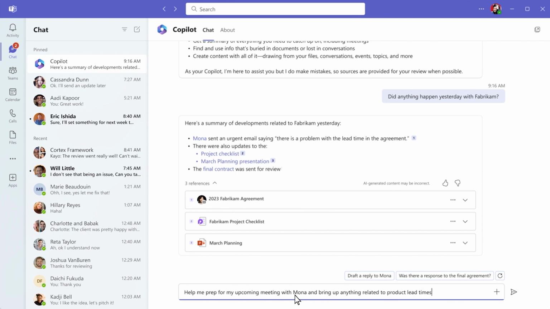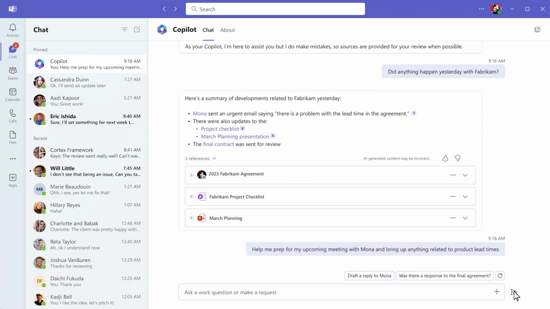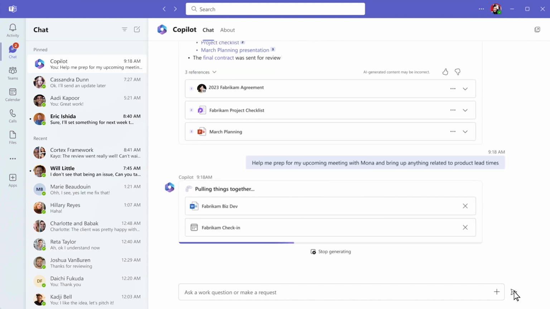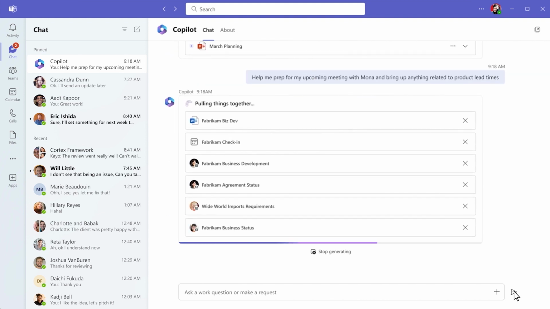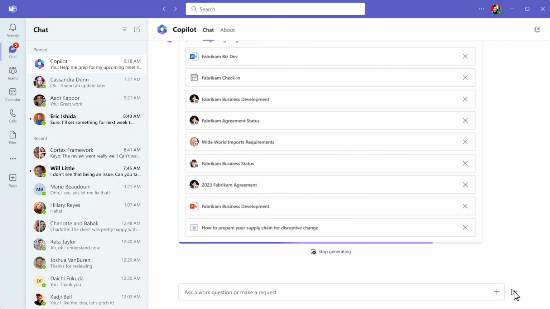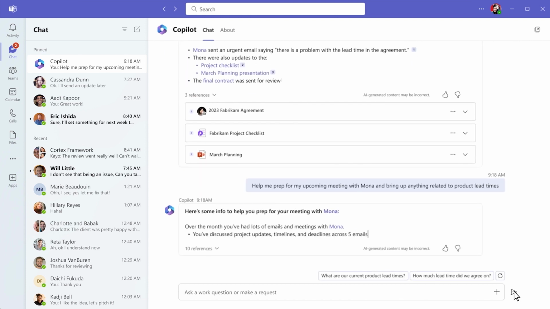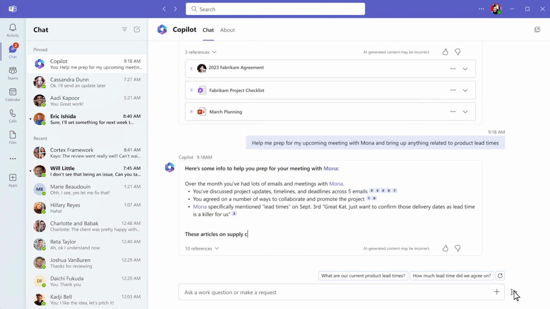Now you know product lead times are likely to come up, so you ask Copilot to prepare all those details for you. Now it's pulling together information from various sources. And within seconds, Copilot synthesizes everything you need so you can feel prepared.